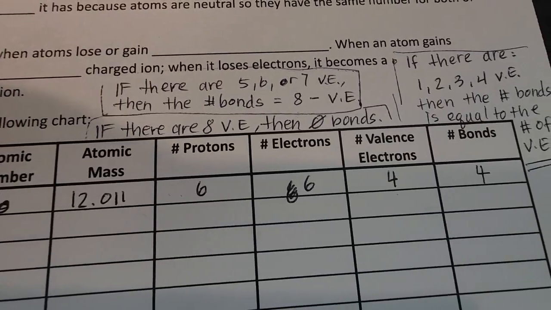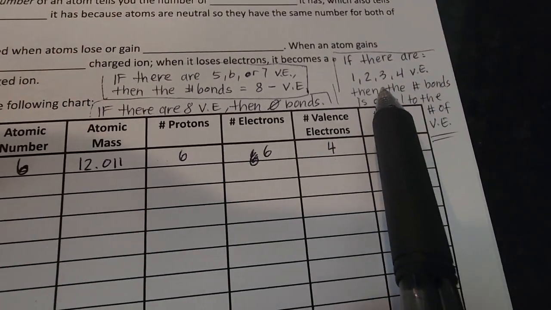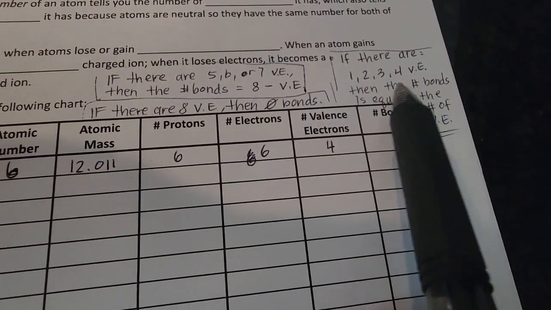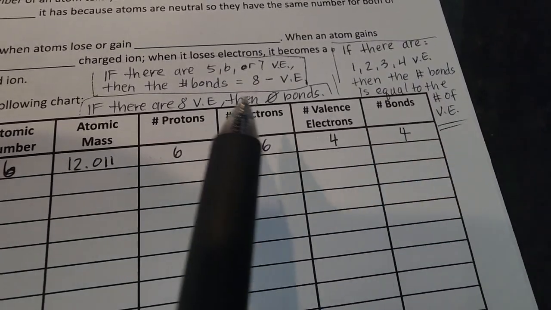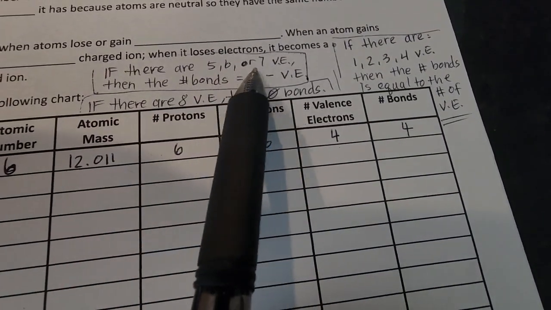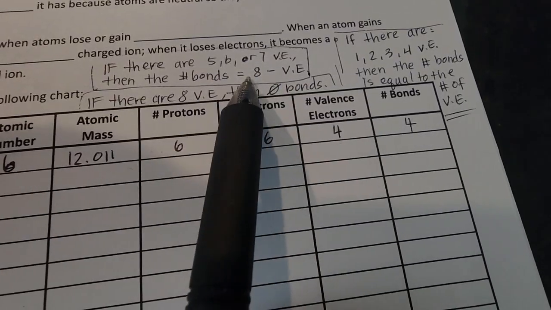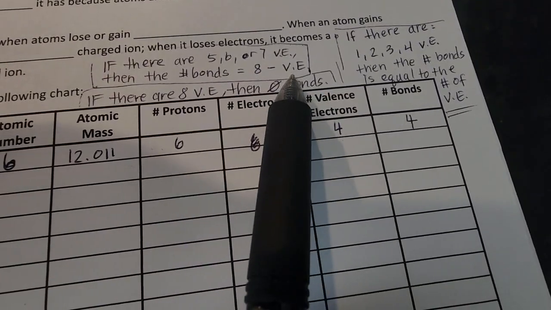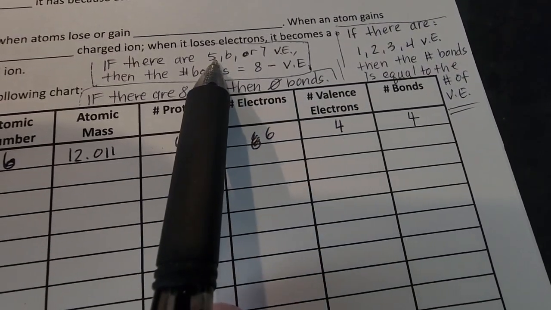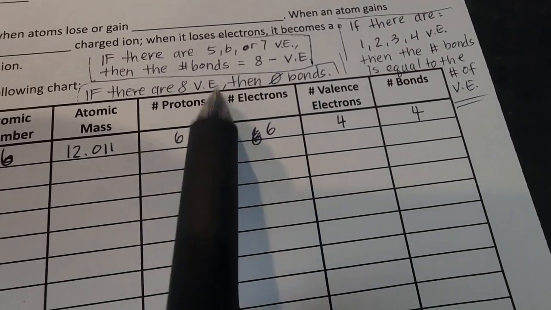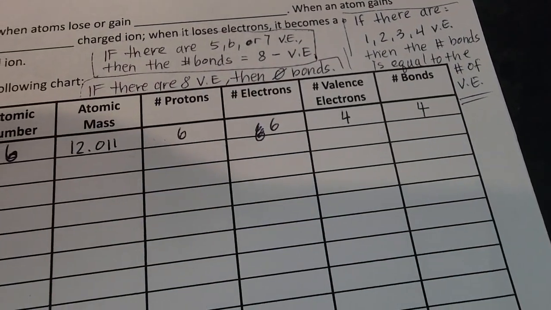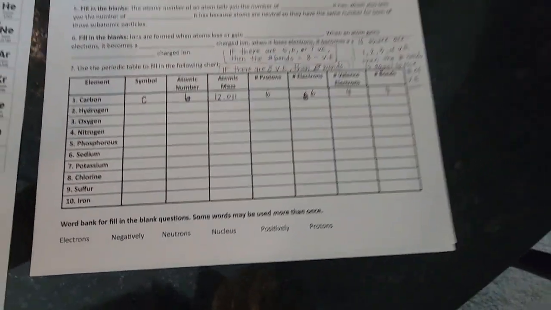So again, if you have 1, 2, 3, or 4 valence electrons, then the number of bonds is equal to the number of valence electrons. If you have 5, 6, or 7, then the number of bonds is 8 minus however many valence electrons. So 8 minus 5 is 3, 8 minus 6 is 2, 8 minus 7 is 1. But if there's 8, then you have no bonds. Okay, so that's how you're going to figure out this table.